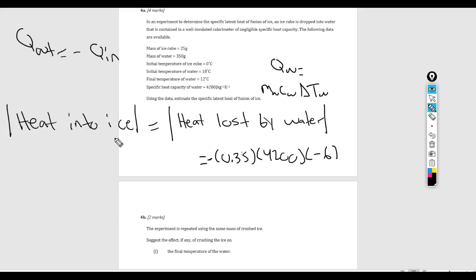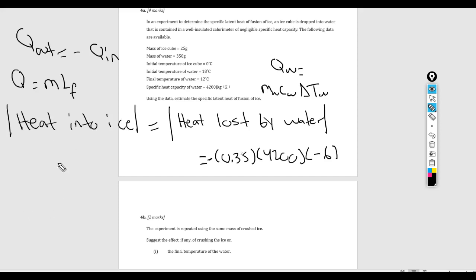Now the heat going into the ice is a little more complicated, because there are two things that happen to the ice. The first thing is that it changes phase, and it melts. If we wanted to calculate how much heat it takes to melt some amount of ice, the equation for a melting phase change would be the mass of the ice times LF, where LF is the latent heat of fusion of ice, and that's actually the unknown in this question.